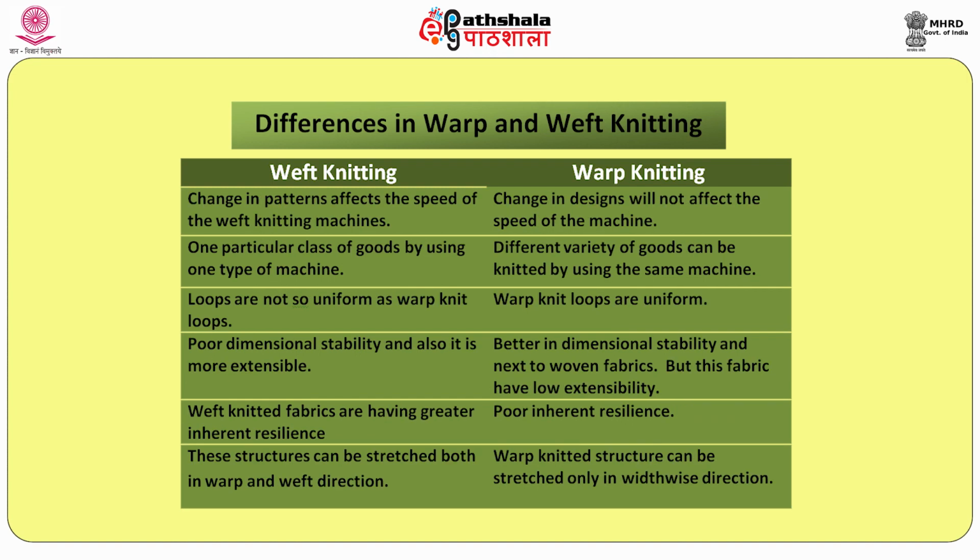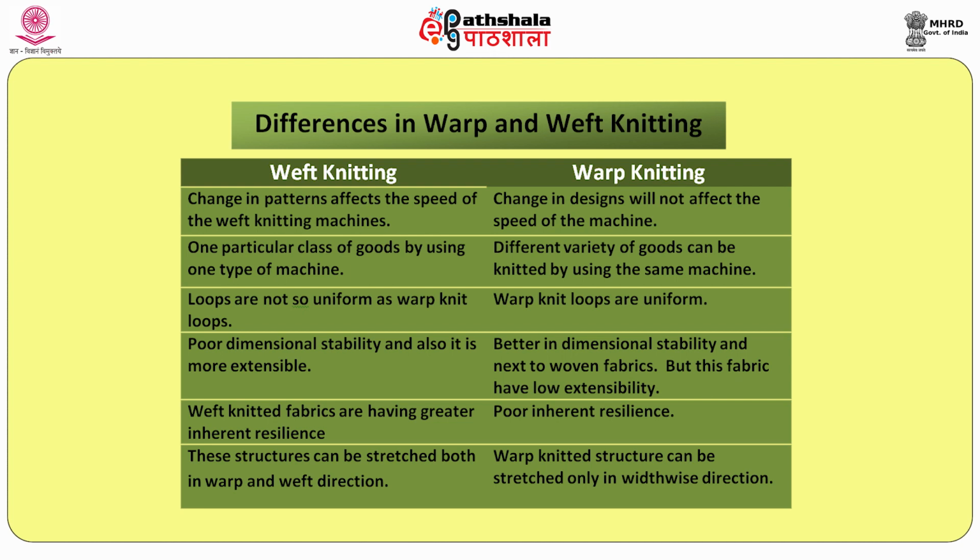Pattern: suppose if we want to produce a specific fabric, we need to go with a different type of machine. But here, for any type of pattern, particularly in warp knitted fabric, even a single machine can create many varieties of pattern. This is the main difference. And here the loops are not so uniform because of the looping process, but there the loops are very uniform. So these are some classifications of weft knitted fabric and warp knitted fabric. This is the main thing.